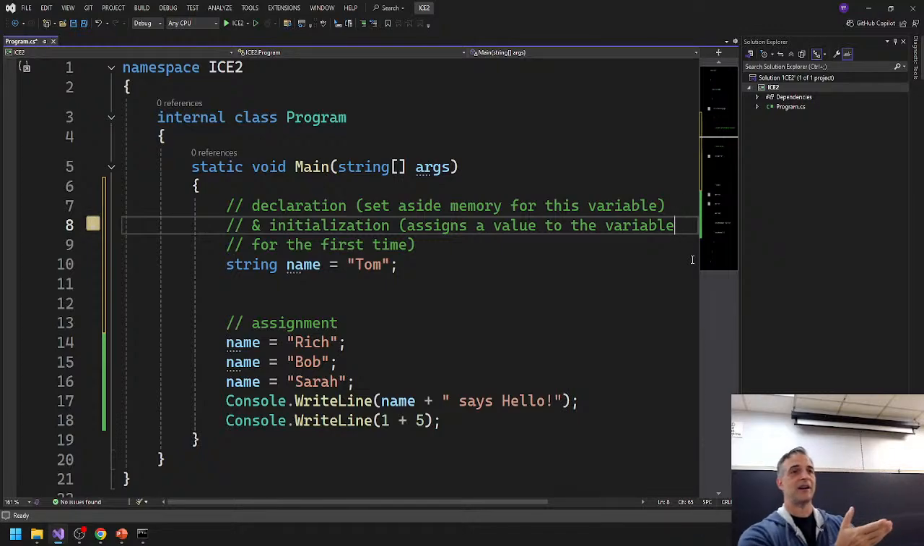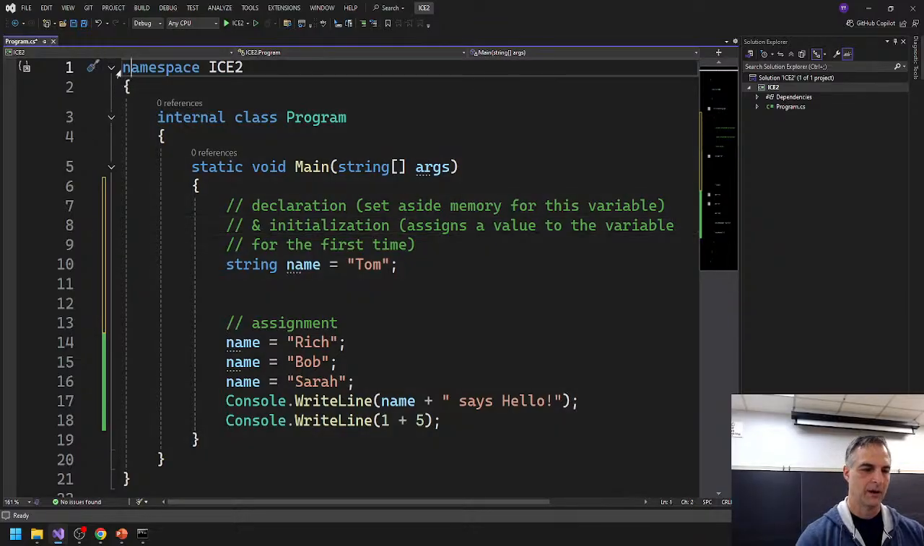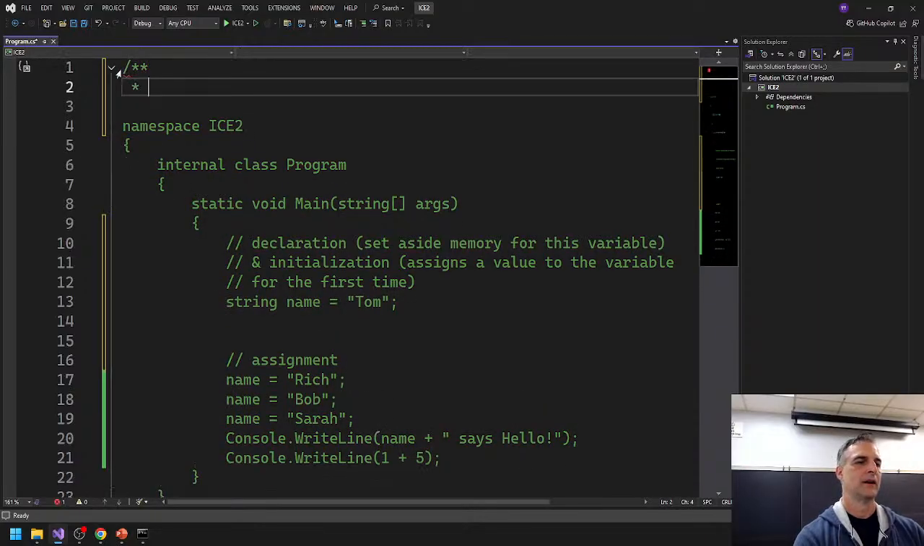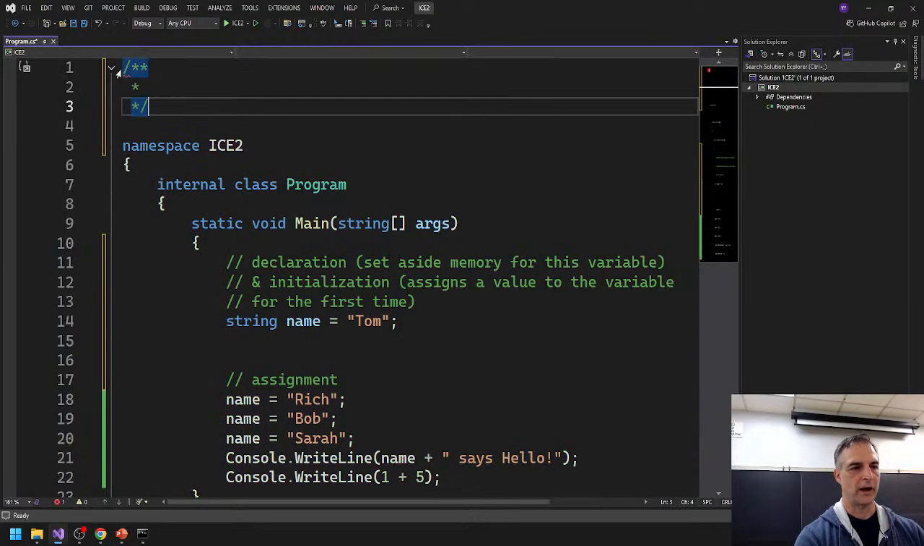By the way, these comments that I'm making are going to be ignored. We talked about that last week. Two forward slashes is a single line comment. But we can also use multi-line comments, which I had you do last week when you put your name at the top, which I want you to do again. A multi-line comment looks like this.